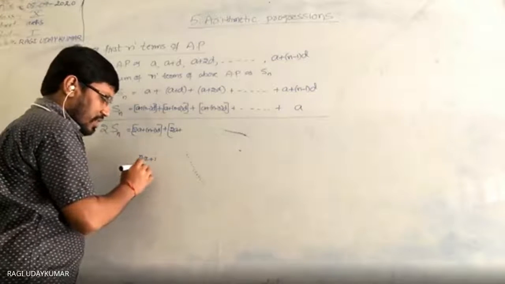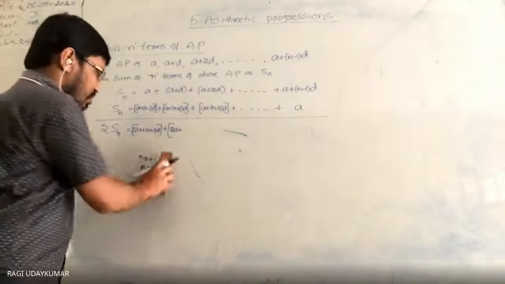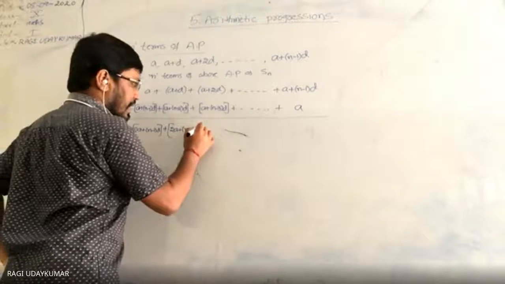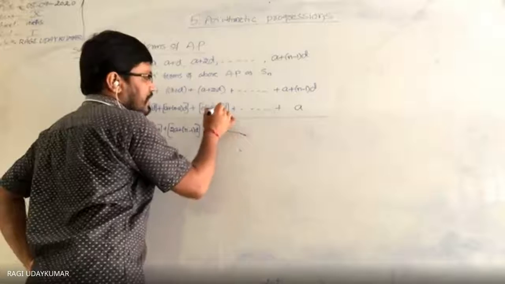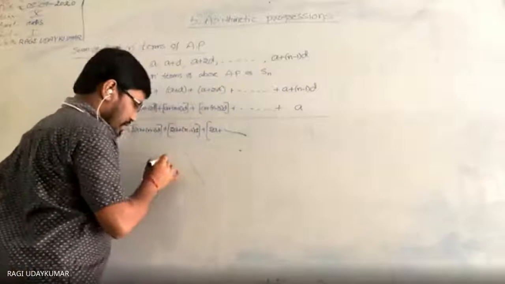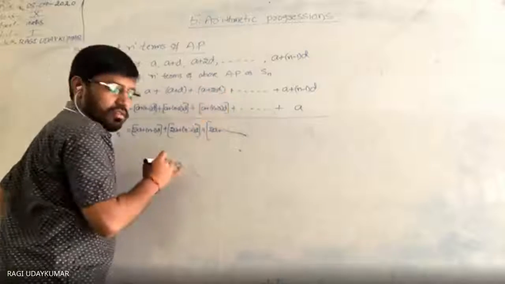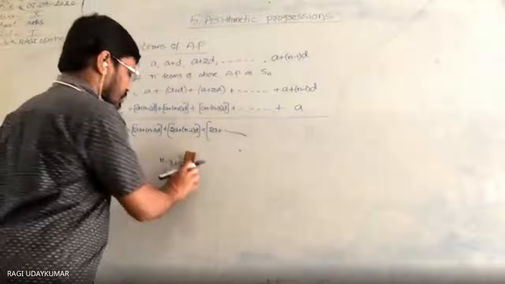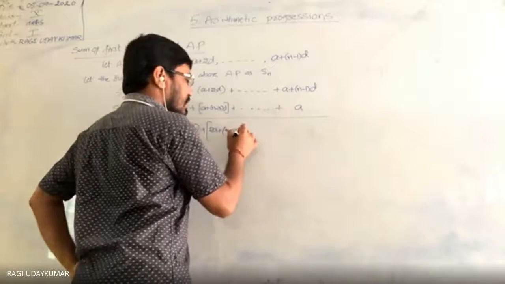It will be n-1. So n-1 into d will come. So here also if you add the same 2a, n-3 plus 2, because both are having d, if you take n-1, you are going to get this one also. So here also 2a plus n-1 into d.